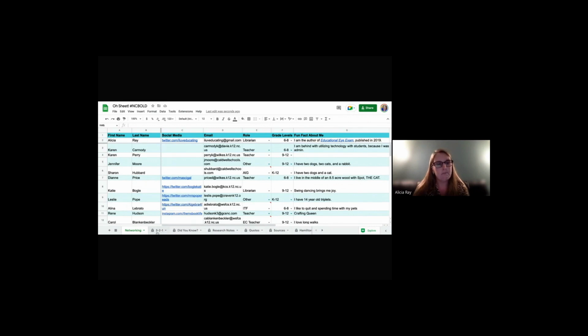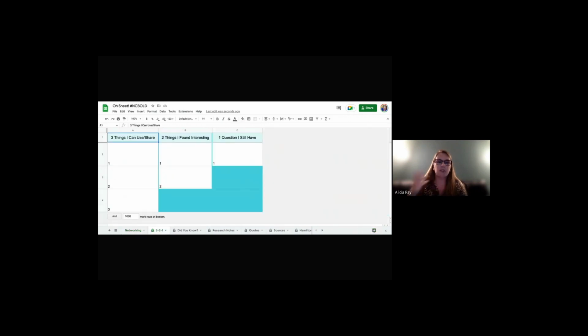Now, we are going to focus on the sheets along the bottom, and every few minutes I'm going to have you pause and come back to this 3, 2, 1. I'd like for you to make this 3, 2, 1 into something that is useful for you. To do that, click on the little drop down arrow and click duplicate. It's going to pop up with a copy of 3, 2, 1, and you'll notice that your copy does not have a protection factor on it, and that's great.